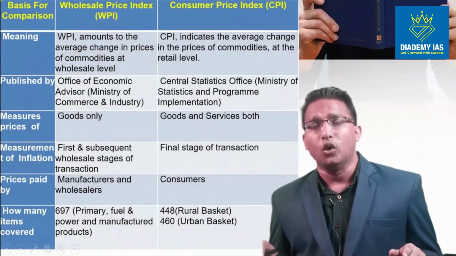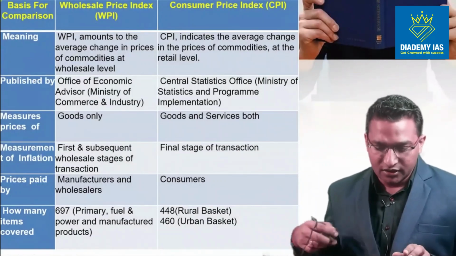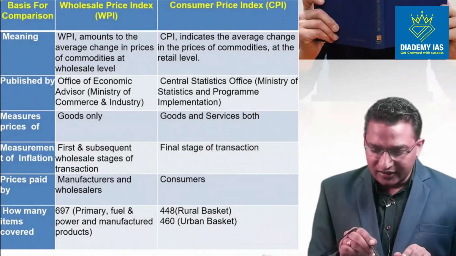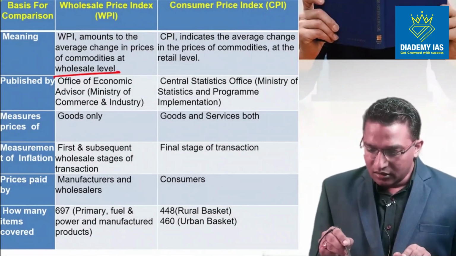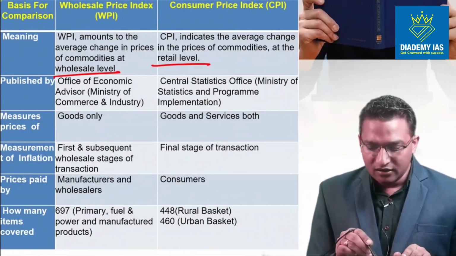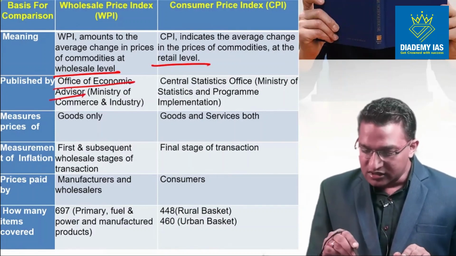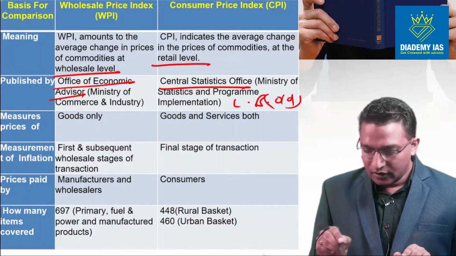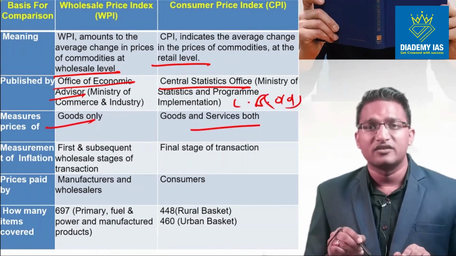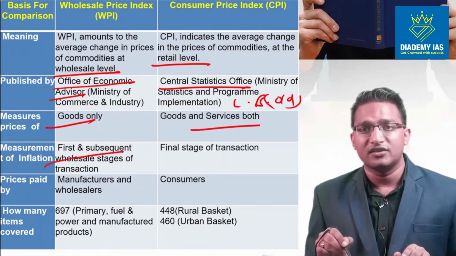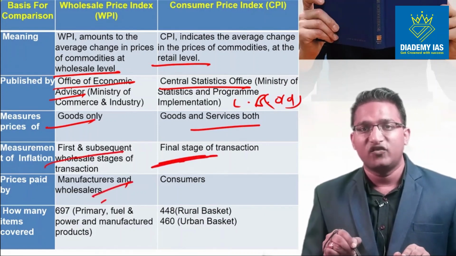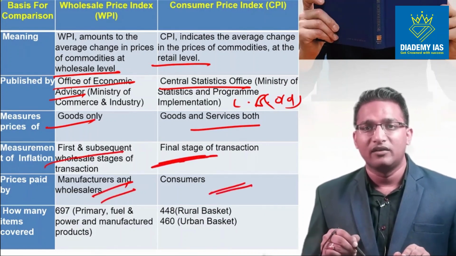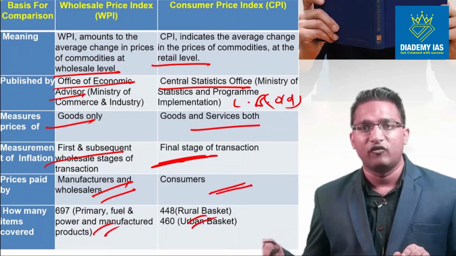I have summarized all these differences in these two slides. So meaning we are very much clear. Wholesale level, retail level; published by Office of Economic Advisor, CSO, or maybe Labour Bureau also in case of the old ones. It includes goods only, it includes goods and services both. It is first and subsequent transaction, it is final transaction. Manufacturer and wholesalers, consumer level; 697 items, 448 and 460 items.